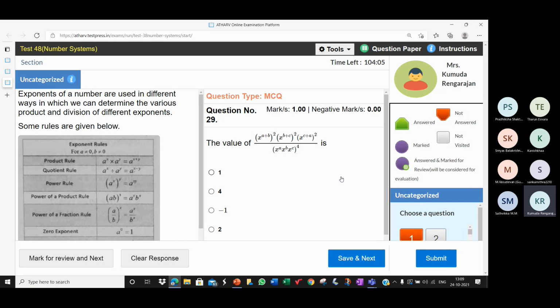So it will be x to the power 2a plus 2b into x to the power 2b plus 2c into x to the power 2c plus 2a in the numerator. Bases are same, so add the powers. So you will get x to the power 4a plus 4b plus 4c. Denominator also you will have the same thing, x to the power 4a plus 4b plus 4c. So the answer is 1.